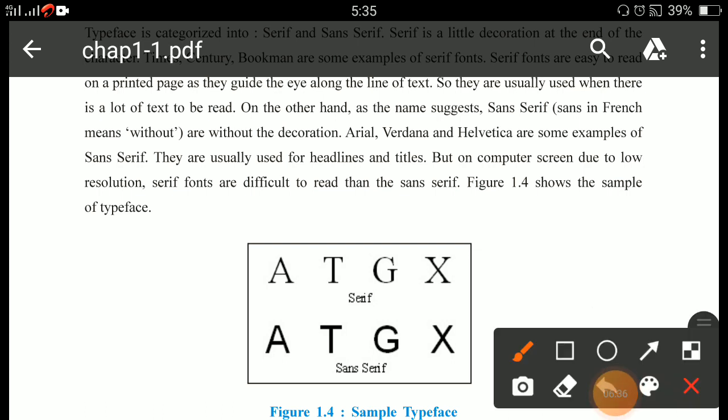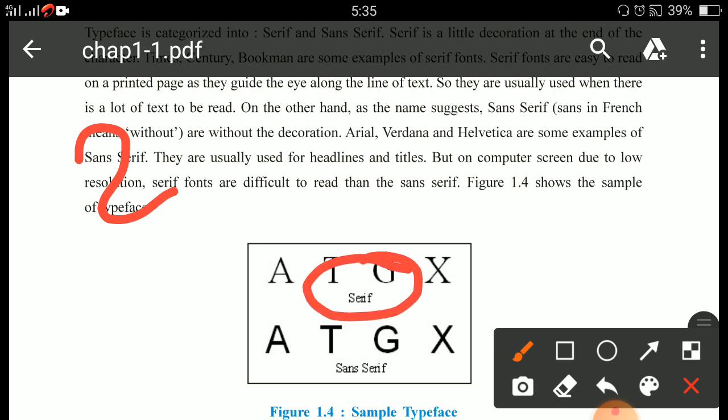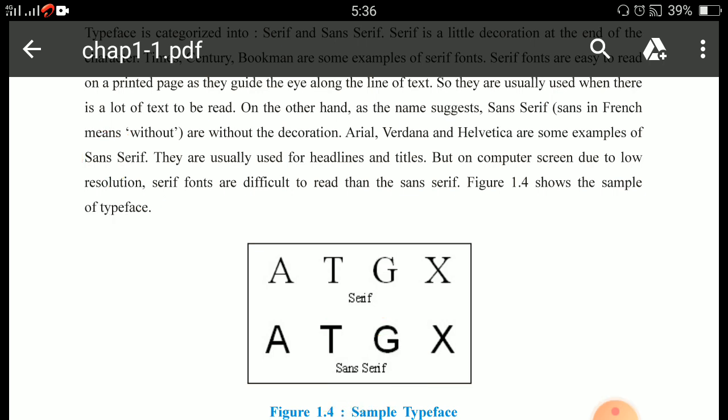So basically two types of typefaces are there. How many types of typefaces are there? Two types. Which are they? Your first one is serif, and the second one is sans serif. Once again I will repeat, two types of typefaces are there. First one is serif, and second one is sans serif.